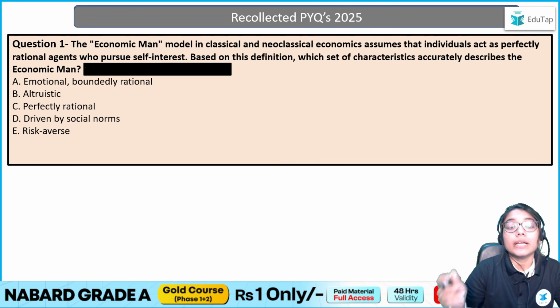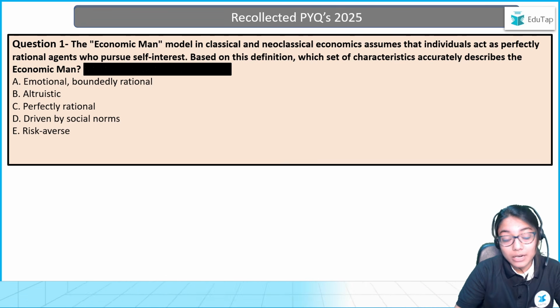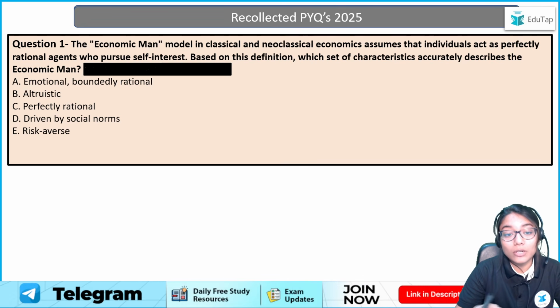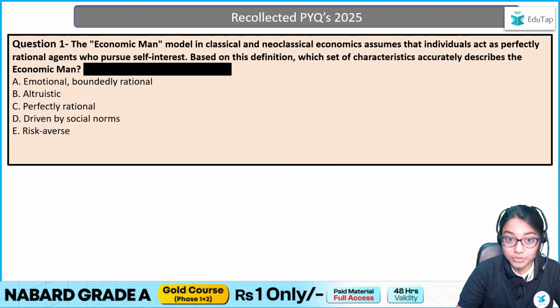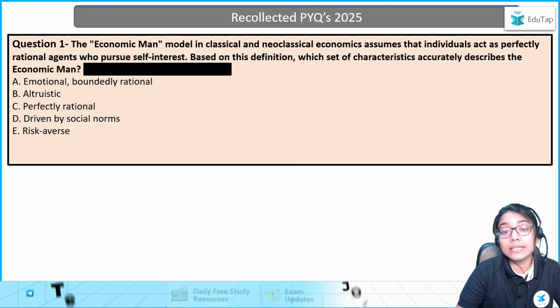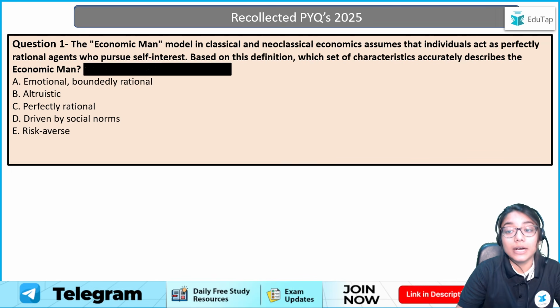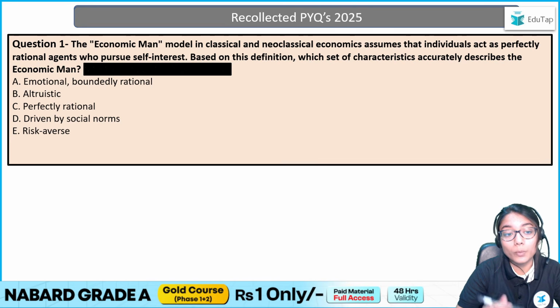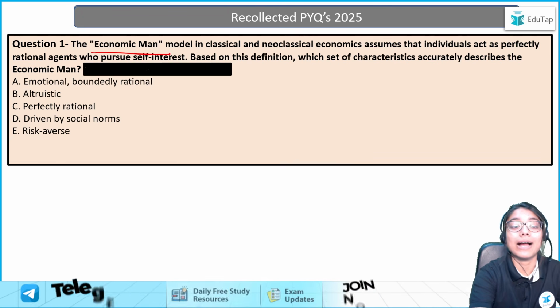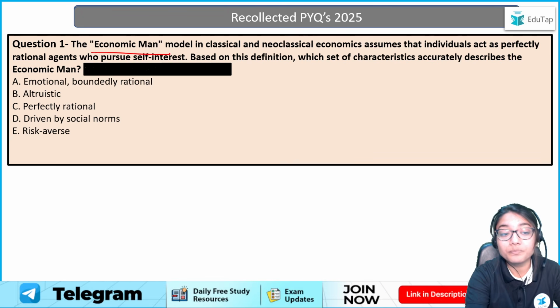Now moving forward, let us have a look at our first question. Again, all the questions are from 2025 only. We'll be talking about the 10 questions, right? So the first question is, the economic man model in classical and neoclassical economics assumes that individuals act as perfectly rational agents who pursue self-interest. So the question is talking about the economic man model of decision making, right?